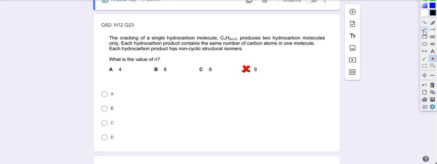Now let's look at the last statement, which says that each hydrocarbon product has non-cyclic structural isomers. Structural isomers means they have different carbon skeletons, or in simple words, they have branches in the carbon skeleton. Now, if n equals 4, this will be C4H10.